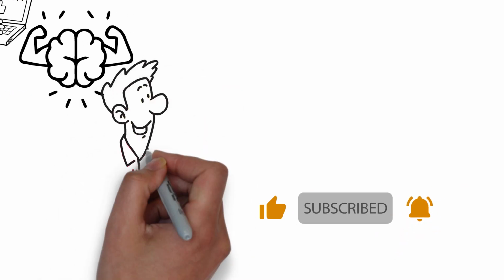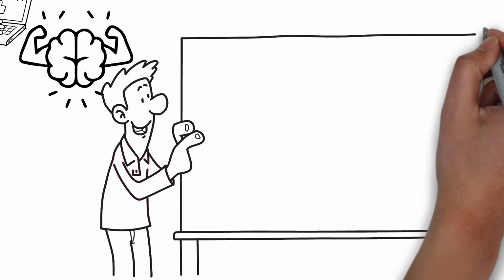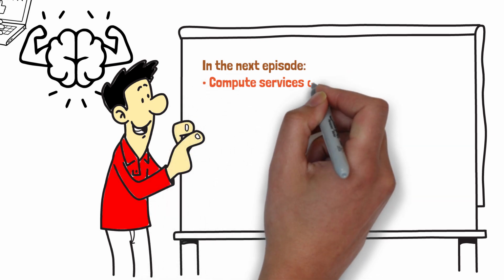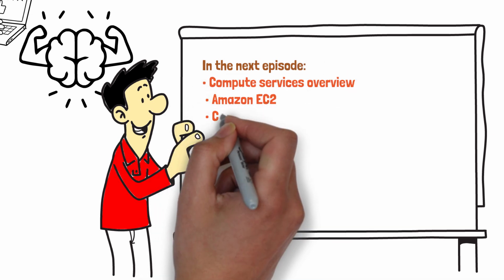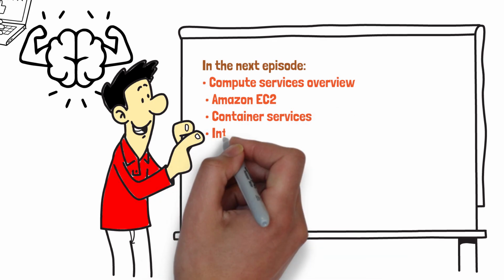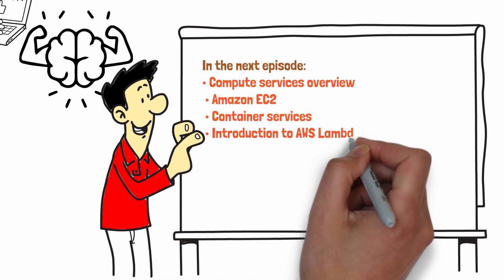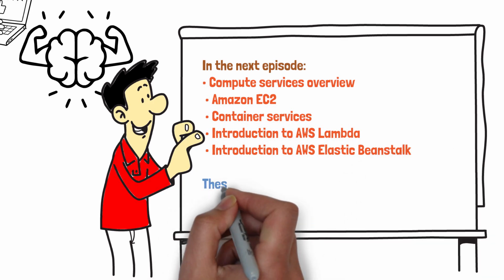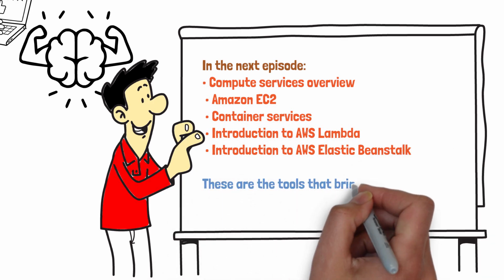Because in the next episode, we move deeper into the engine room of cloud computing. Compute Services Overview, Amazon EC2, Container Services, Introduction to AWS Lambda, and Introduction to AWS Elastic Beanstalk. These are the tools that bring your network to life.